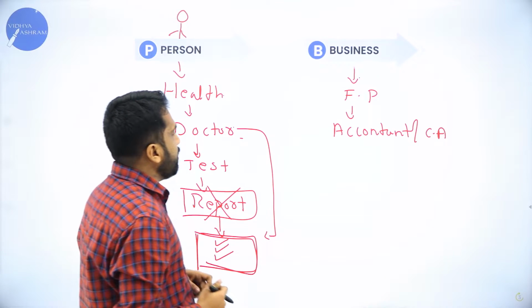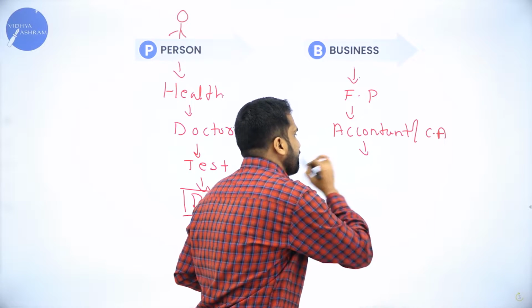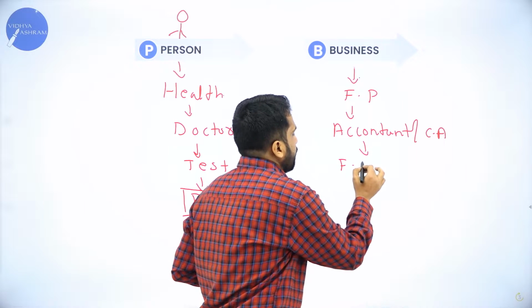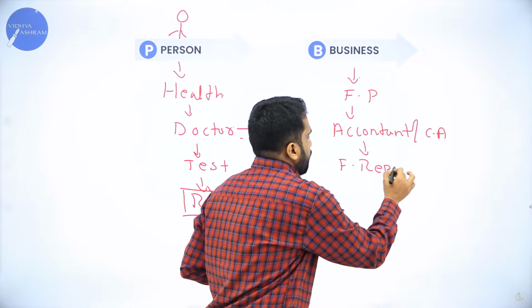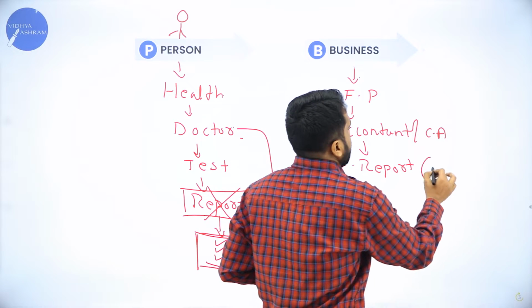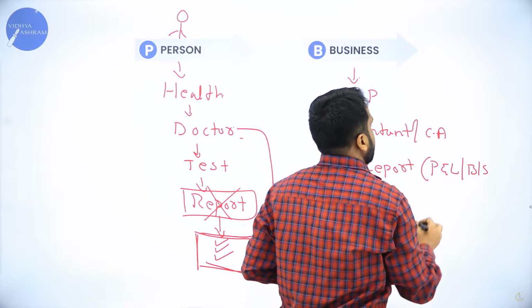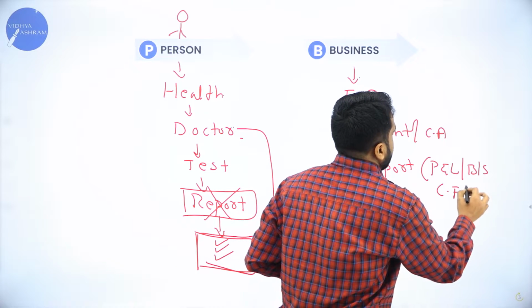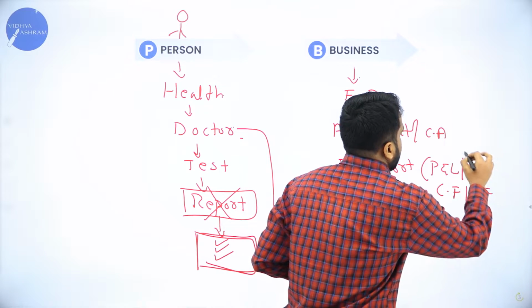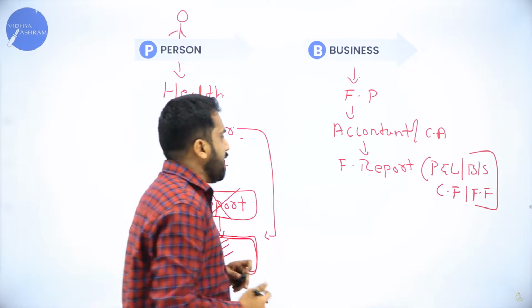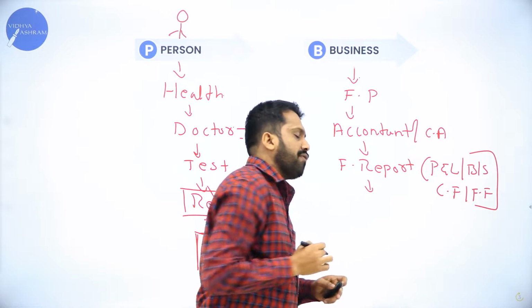Now, normally what does a chartered accountant do? They will go through all the financial reports. What are the financial reports? It may be the profit and loss account, the balance sheet, cash flow, fund flow. They will go through all kinds of reports.